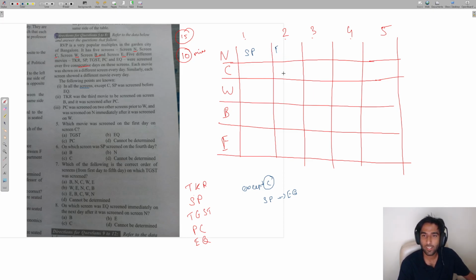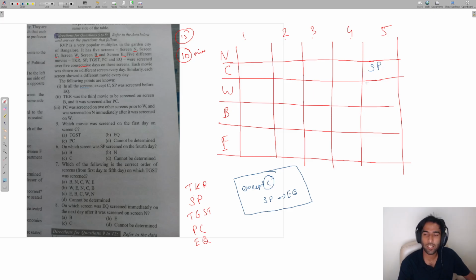You can try different variations if you space out SP and EQ, it will not work out. No other way. But it was told that except screen C, SP was always before EQ. So which is the day wherein if you place SP on that particular day, you cannot place EQ after that? That is only day number 5, right?